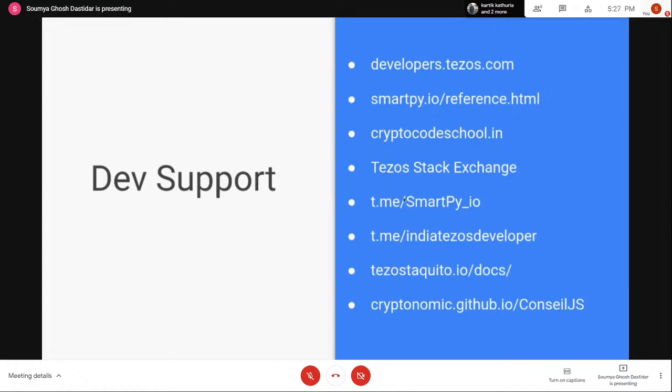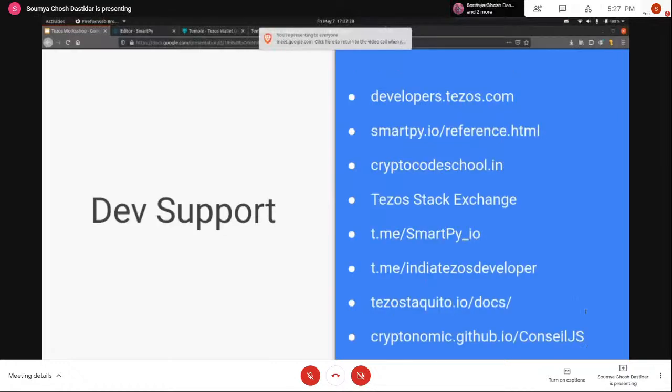And if you are developing on Tezos, do join the India Tezos developer group on Telegram. There's pretty good support available there, so you can post your queries and someone from the community will reply back to you. Apart from that, there are docs for the client library and the contract languages, like I said, so you can take a look at these docs, whichever library you're using, and get started.